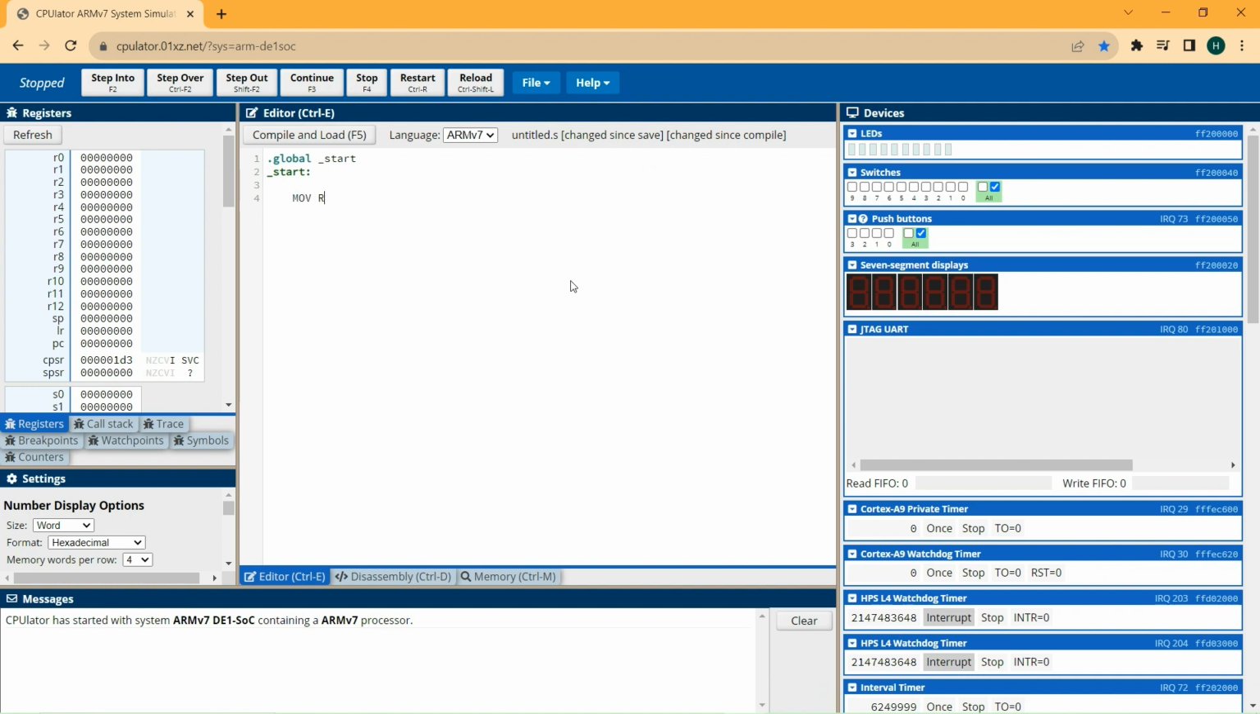I will move into register R0 a value, for example 5. It will be the input number, and in register R1 a value of 1, and in R1 we will store the result of the calculation of factorial. It will initially be 1. After that I will move to the new branch.